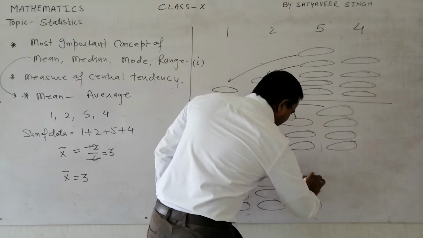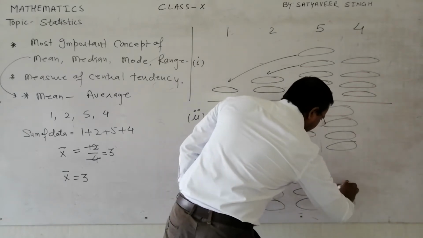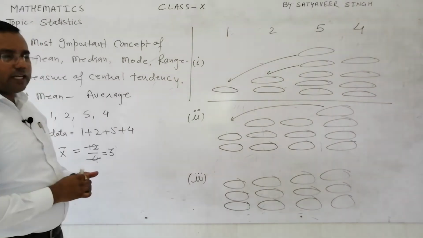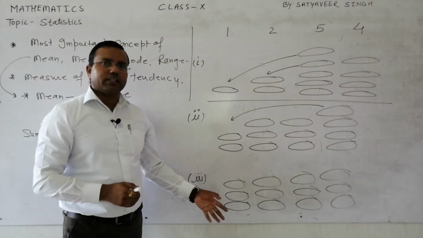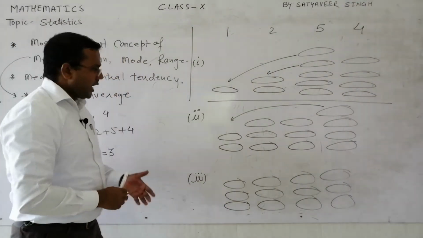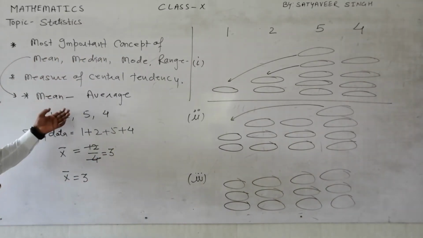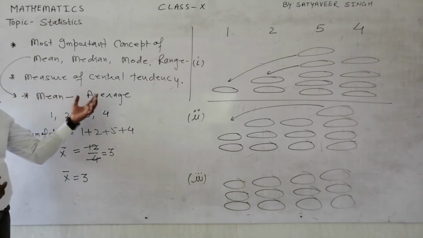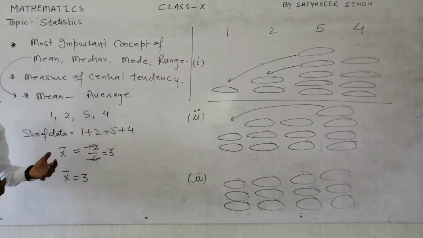If you transfer this one bread to the first group, you will come to know there are 3 breads available in each group, and this is exactly what we have done numerically. We have divided the total number of breads by the total number of groups.